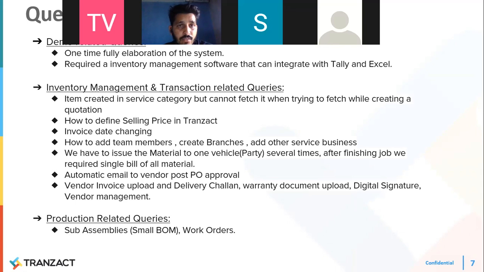The last question on inventory is vendor invoice upload, delivery challan, warranty document upload, digital signature, and vendor management. I think a lot of these I have already covered in the session. Vendor invoice upload will be present in the purchase transaction against the PO. You will get an option to create the invoice, and an option to create a challan, which is the purchase return.